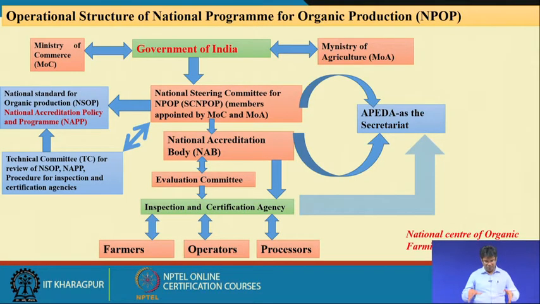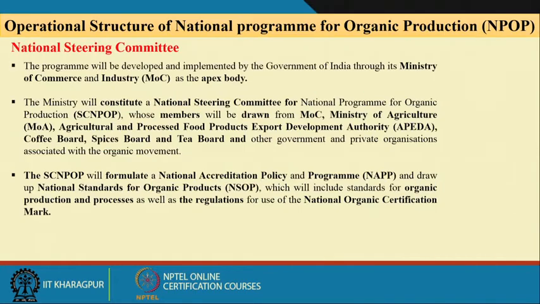Now we will discuss the detailed work plans of the different committees and organizations in the certification process. Coming to the National Steering Committee, the operational structure of the National Program for Organic Production: the program will be developed and implemented by the Government of India through its Ministry of Commerce and Industry as the apex body,